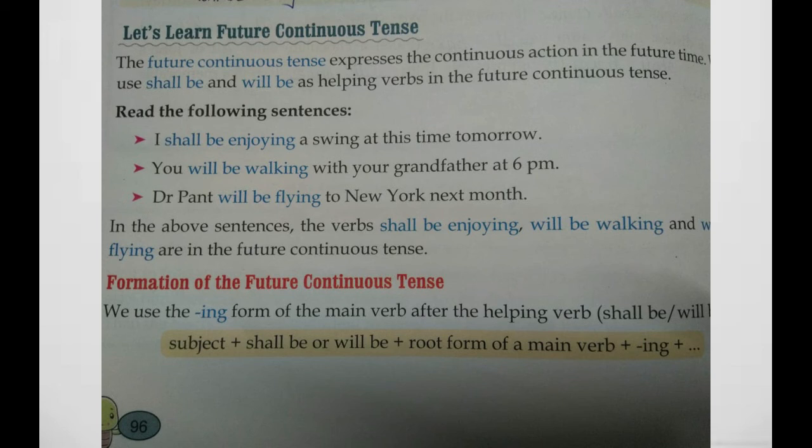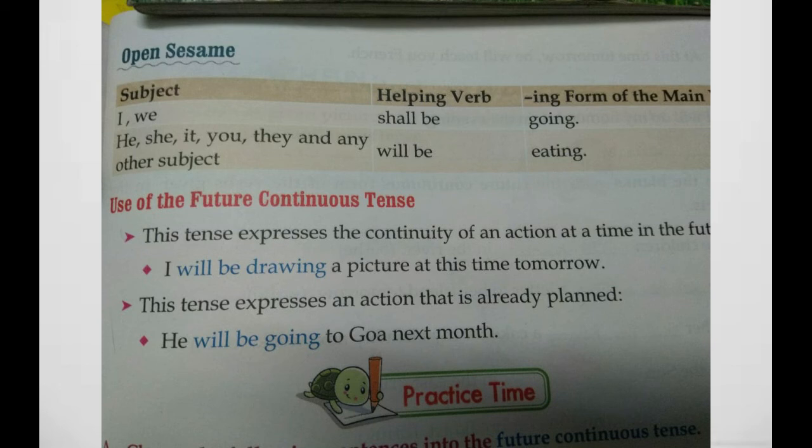Okay, and which are the subjects given here? Let's see this column. Okay, subject I, we. Then we can use shall be with the ing form of the verb, that is going. He, she, it, you, they and any other subject, we can use will be. So when the subject is I and we, we use shall be. When the subject is he, she, it, you, they and any other subject, we use the helping verb will be.